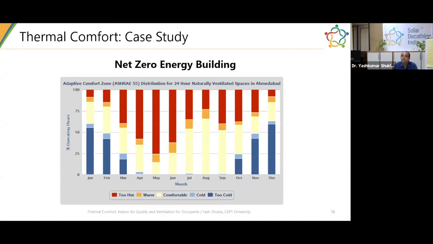In terms of tools, there are simplistic tools available online. I'm not sure if Solar Decathlon has any specific tools that they have recommended. There are extensive energy simulation tools, which also provide you the carbon dioxide and PM calculations or results. But I would say it's a simple calculation. There are many tools available where you can quickly know the air ventilation rate, and based on that, what would be the expected carbon dioxide level. It's just a mass balance, is all that it requires you to do for your building.